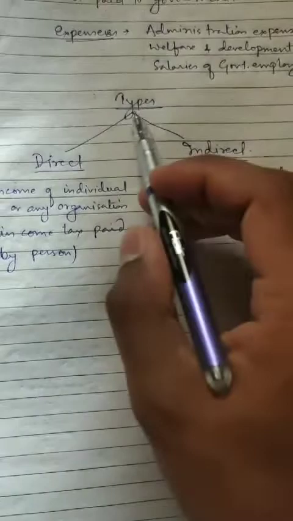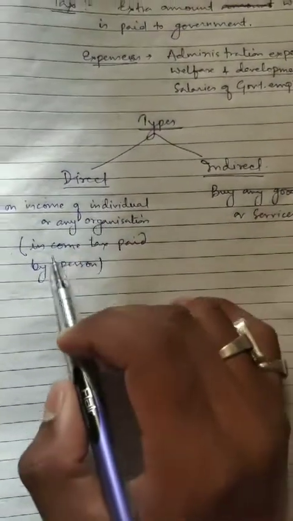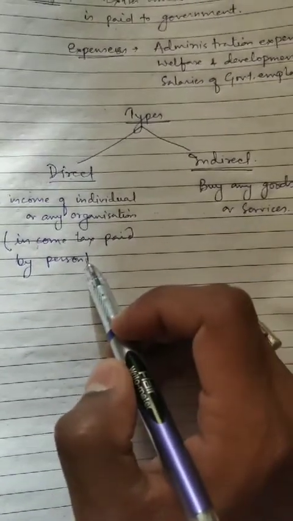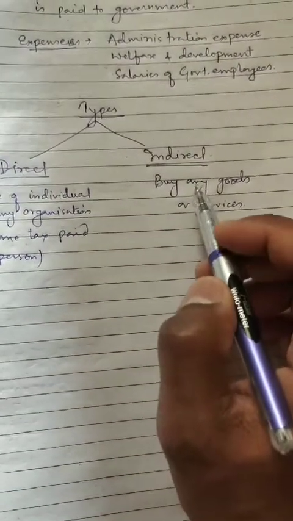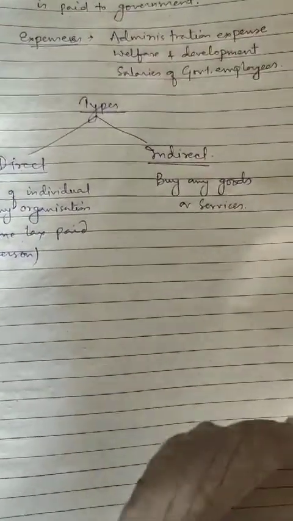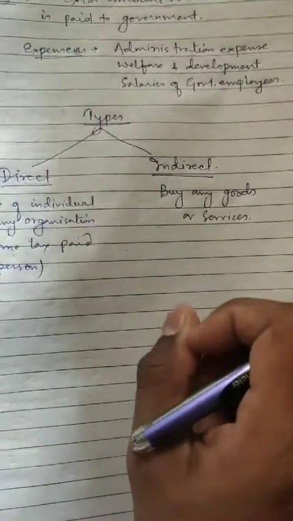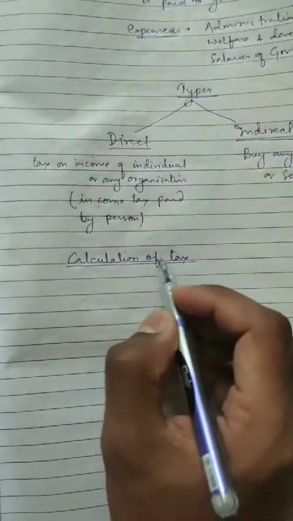Like this, tax is being divided into two parts, direct and indirect. Direct tax, like income tax paid by us or by any firm or any organization. Indirect tax, when we are purchasing any goods and the tax which we are paying to the shopkeeper, those taxes are known as indirect tax. Now we will study the calculation of tax.